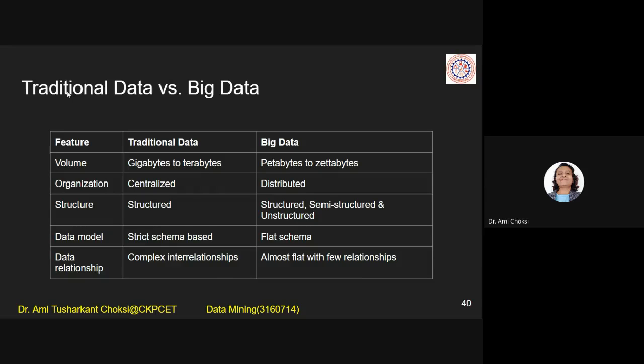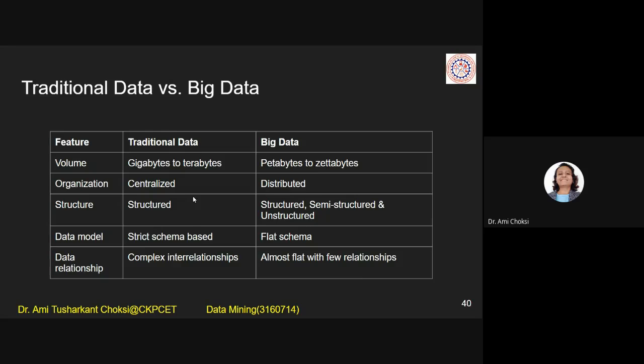Let's see what is the difference between traditional data versus big data. So we'll do the feature-wise comparison, right? For that we can say volume. For traditional data, it is gigabytes to terabytes, and for big data, we consider petabytes to zettabytes. Organization: for traditional data, it is centralized. For big data, it is distributed.